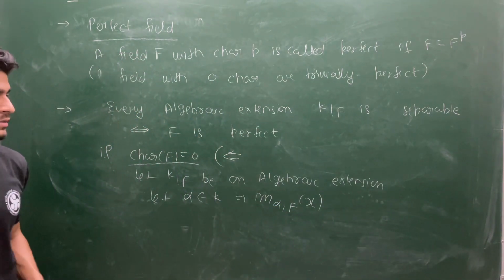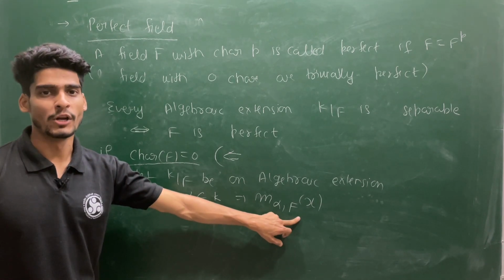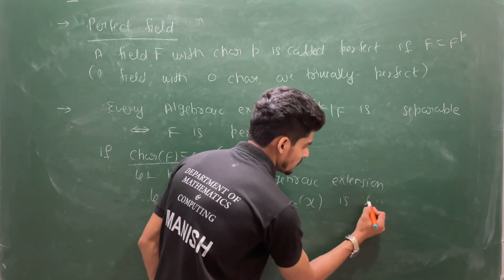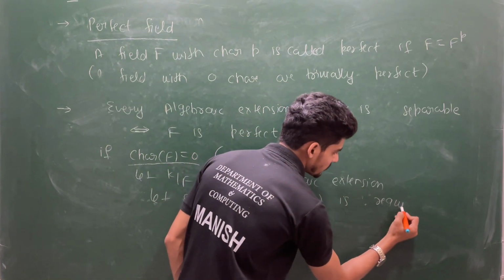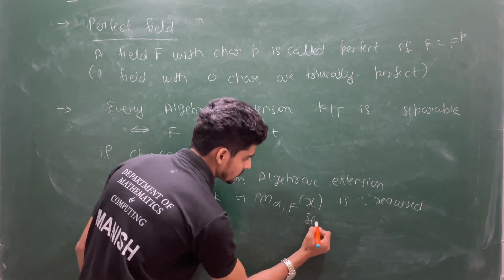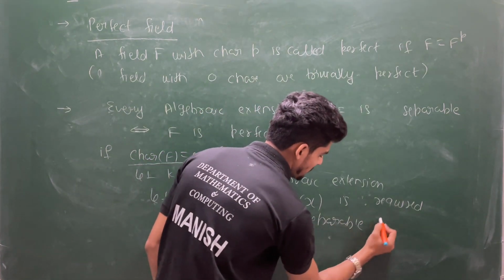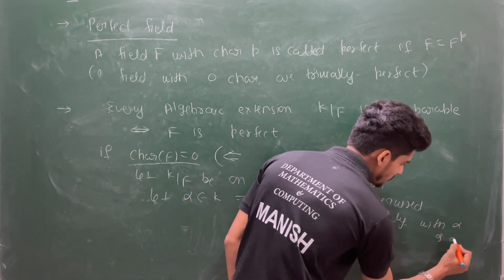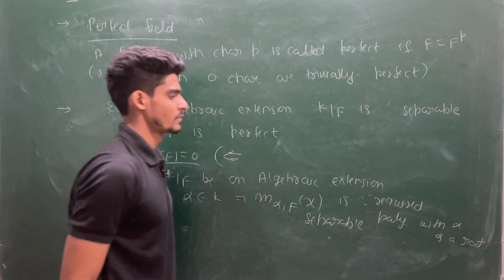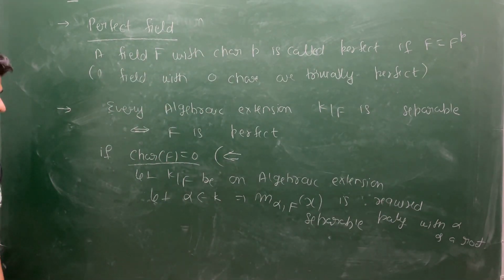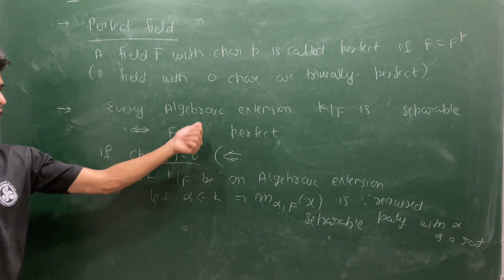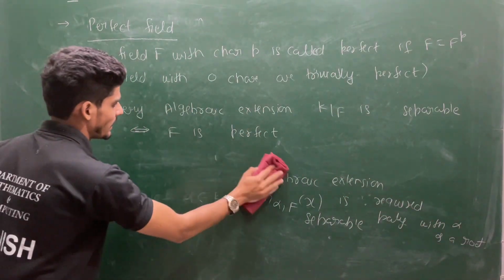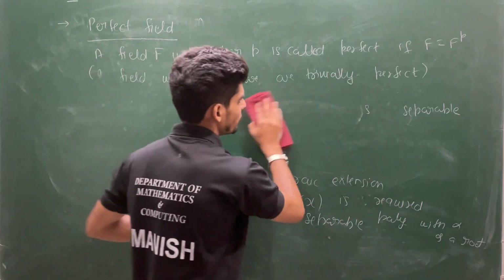So this serves our purpose. This will be a separable polynomial because we are dealing with a zero characteristic field. So this is the required separable polynomial with alpha as a root. So when you have a characteristic zero field, the proof is simple. But if you have a field with characteristic p, then the case is a little tricky. Let's see the proof.